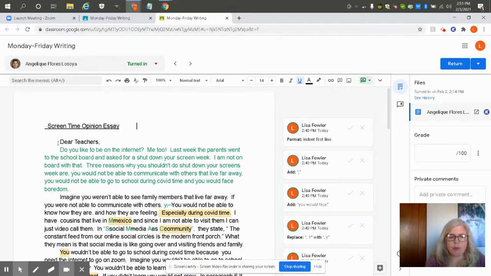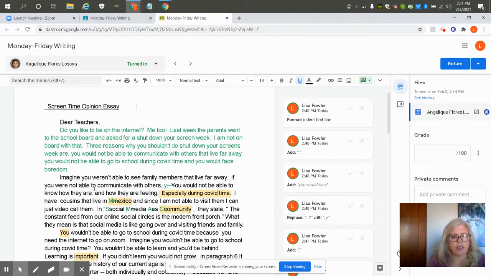You can see she started with a hook, which was a question. She stated what the issue is, that the parents went to the board meeting. She stated her opinion that she's not on board with the shut down your screen week, and she gave three reasons. That was a really solid introduction.